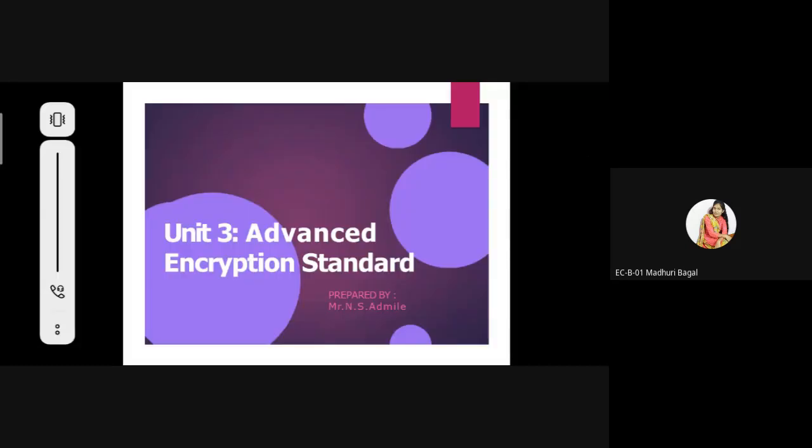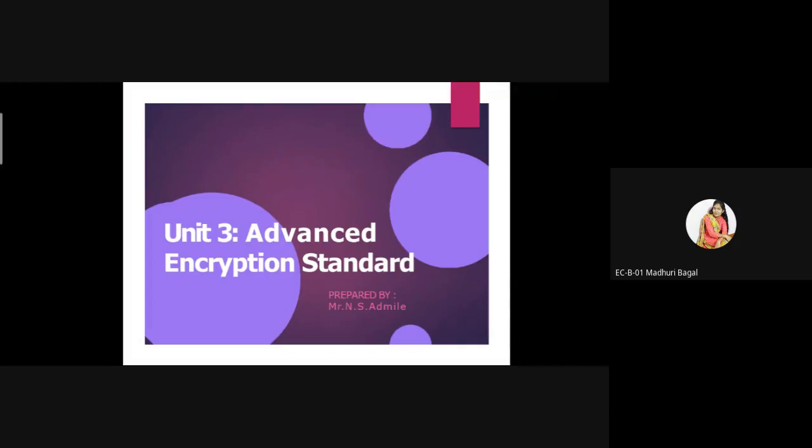Okay, we'll start. So today we are going to start with a new unit. It is unit number 3, Advanced Encryption Standard. In the last unit, that is unit number 2, we studied the concept of various block ciphers, and in block ciphers we studied the DES algorithm, that is the Data Encryption Standard. Now we have to study the next version of algorithms, that is the Advanced Encryption Standard.